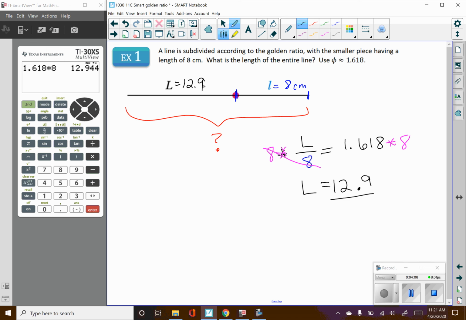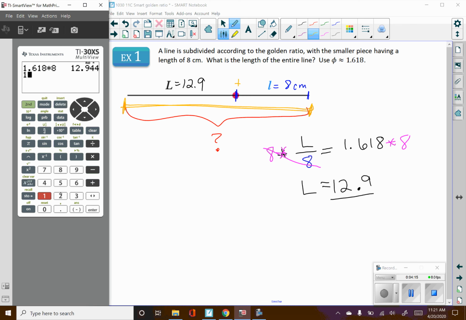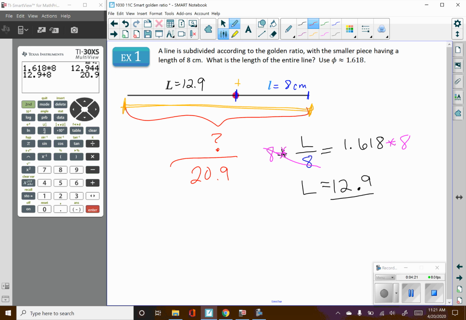The question is, how long is the entire segment? Well, the entire segment is those two pieces added together. So it will be the 12.9 plus the 8, for the answer of 20.9. Make sure that you actually finish the question. Don't stop too soon and get it wrong.